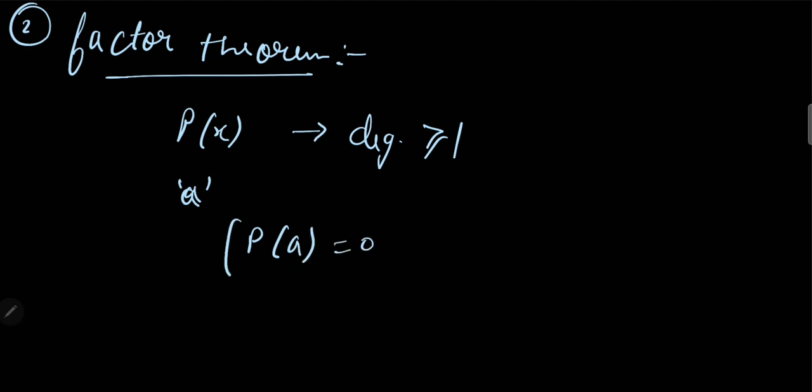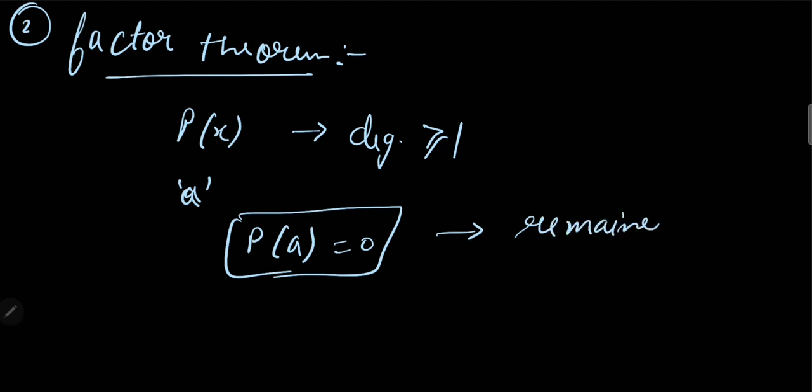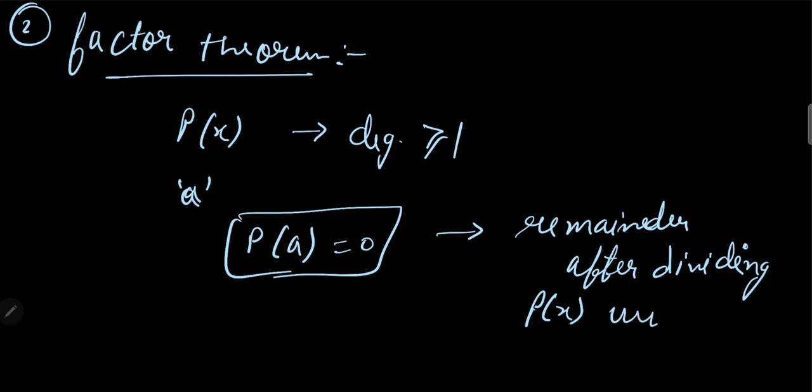That means the remainder after dividing p(x) by x minus a is 0.